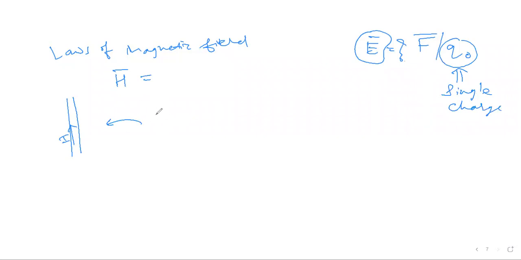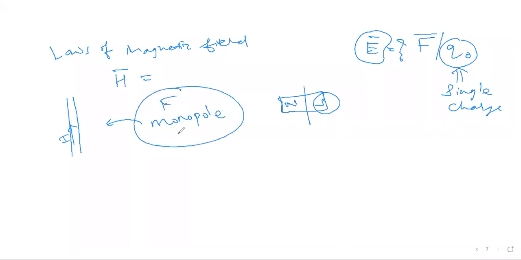In magnetism, we don't have something called a single pole. In magnets, we have what? We have a dipole, right? We have north, we have south. So in magnetism, we don't have a single pole. So I cannot bring a monopole, and I cannot find the force acting on that monopole because a monopole doesn't exist, right?